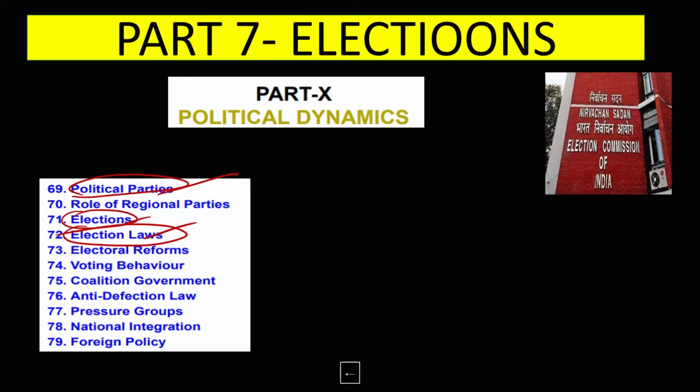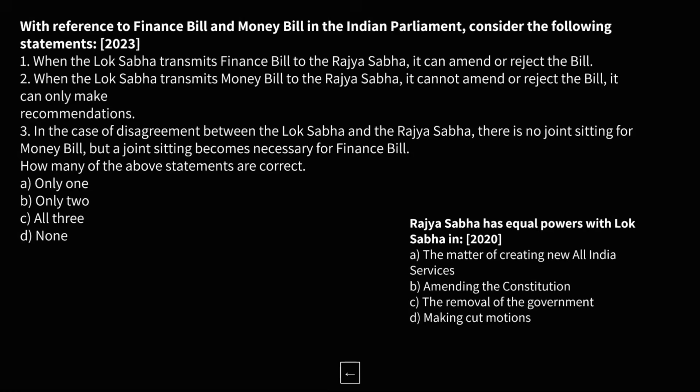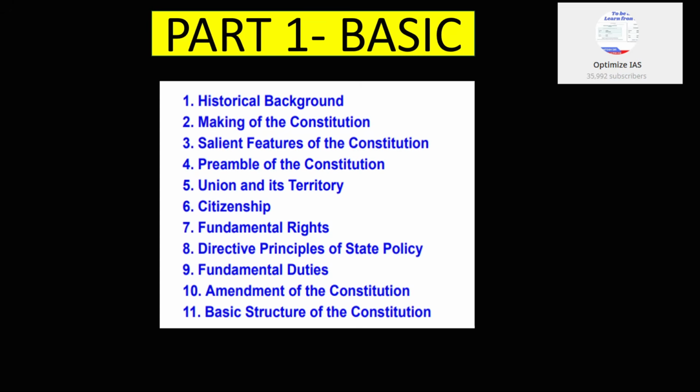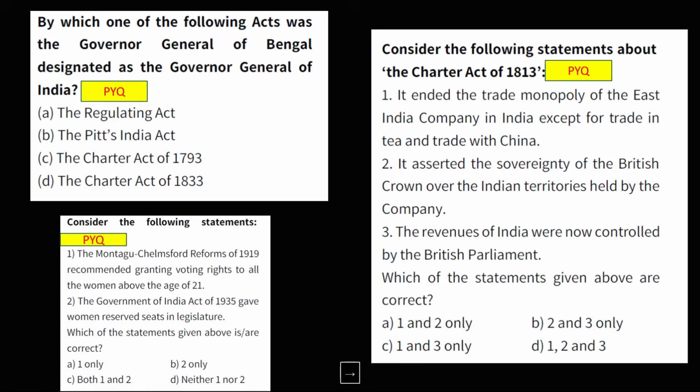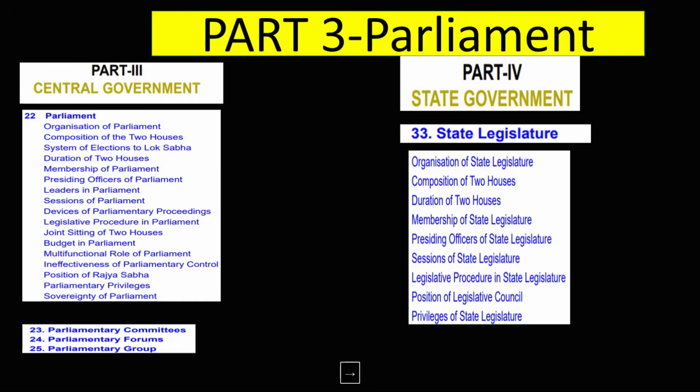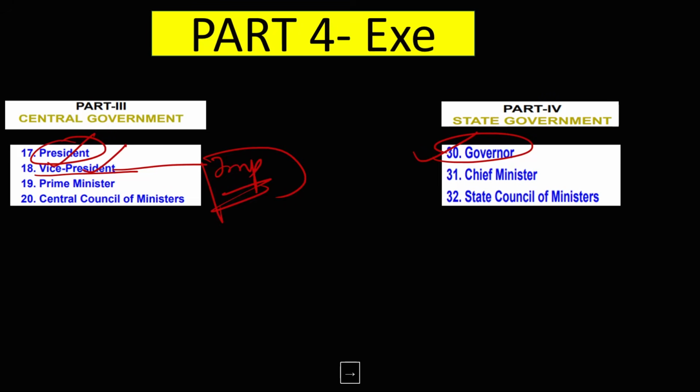So just to sum up, let me tell you which are the most important chapters again. Starting from unit one, you have the preamble, then salient features, then fundamental rights, then DPSP, then fundamental duties, then amendment and basic structure. Then moving on, you have the federal system, center-state relations, emergency provisions, scheduled areas, tribal areas. Next, Parliament. This chapter is very important. Parliamentary committees. Next, president, governor, and vice president.